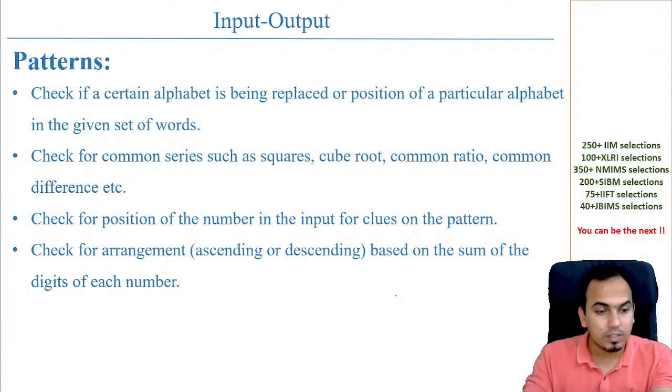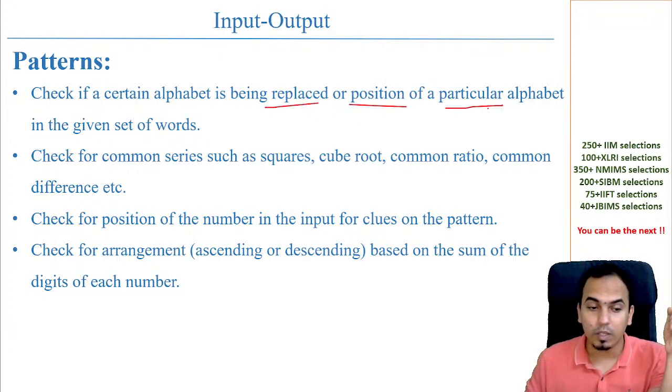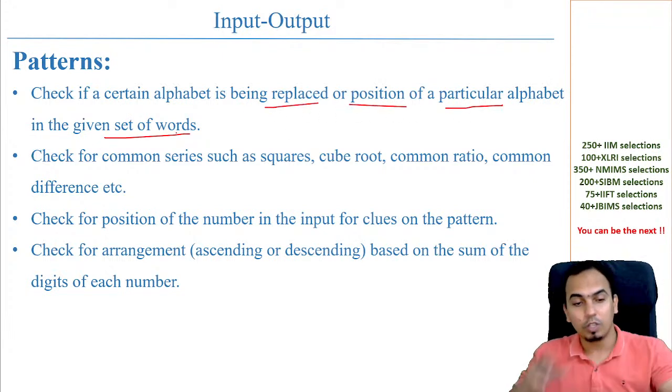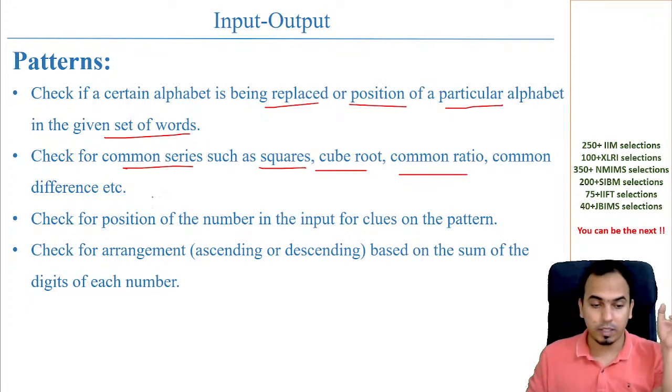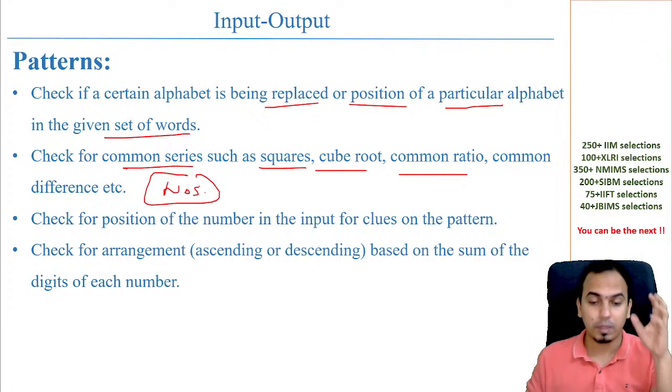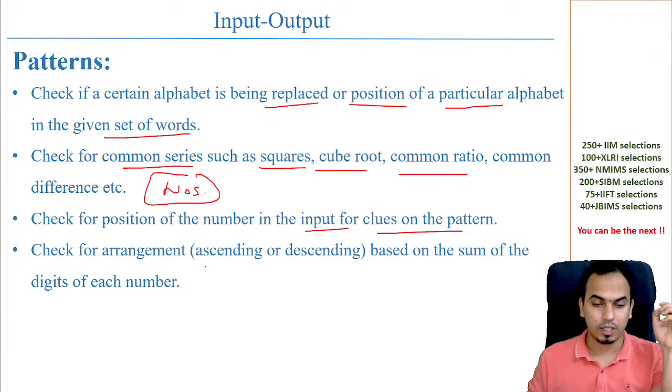Okay, some more patterns. Check if a certain alphabet is being replaced or the position of a particular alphabet is given to a set of words. So replacement, swapping भी होता है. Check for common series. Square, cube root, okay, something common ratio. This is majorly for the number based, okay, number based input output. Number based input output भी आता है. Check for the position of number in the input for clues. Okay, these are some of the patterns.